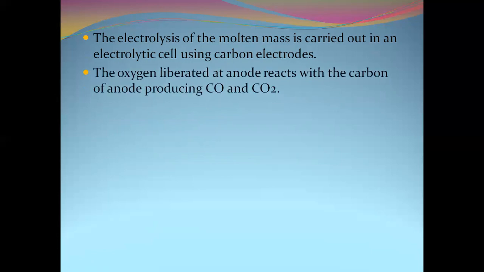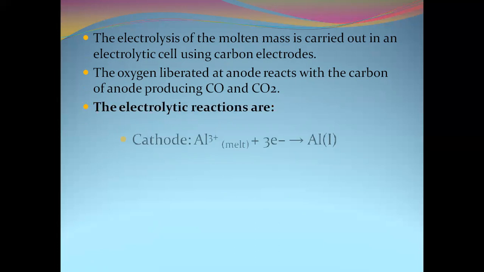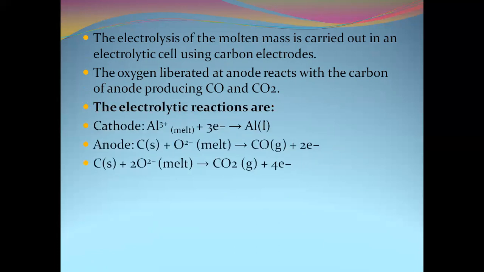Oxidation and reduction take place simultaneously. Oxidation takes place at the anode. Carbon combines with oxygen to give carbon monoxide with loss of electrons, or carbon combines with oxygen to give carbon dioxide with loss of electrons. These lost electrons are gained at the cathode, hence reduction takes place at the cathode to give aluminium. Hence we can extract aluminium from bauxite ore by the Hall-Héroult process.